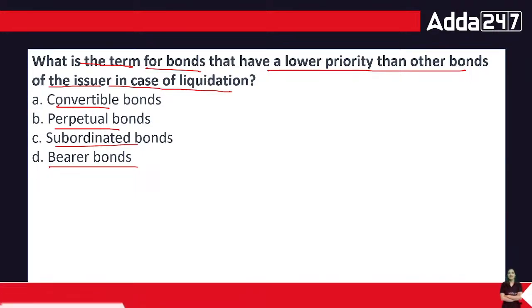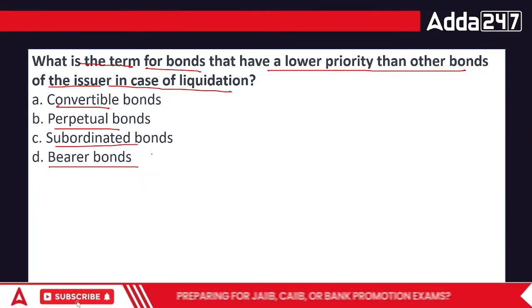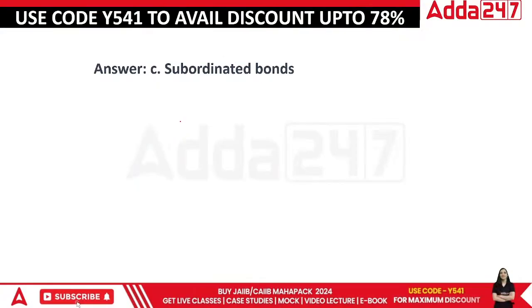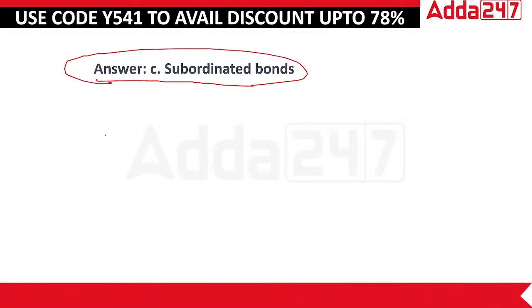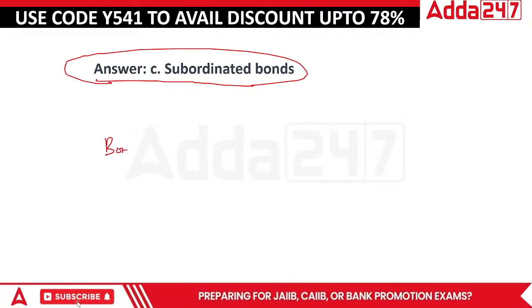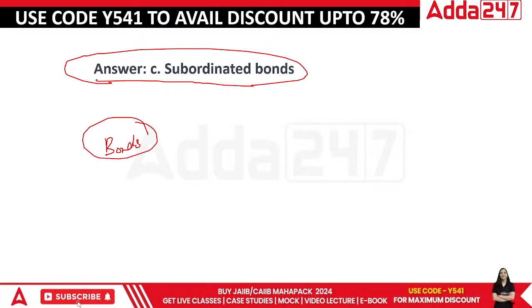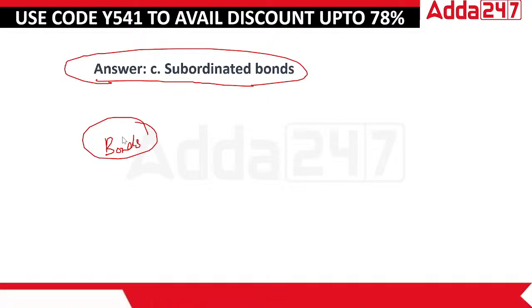In case of liquidation, those are subordinated bonds. The bonds which are given a priority but after other bonds. So it's a bond which would be paid off, but the others would be paid off first and then the payment would be made to this one.